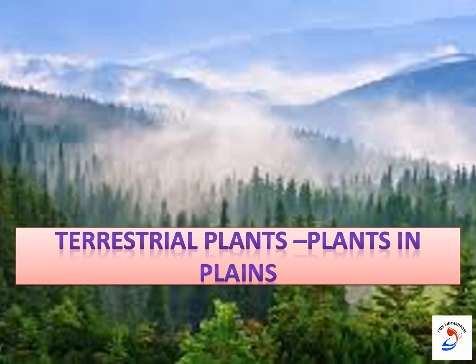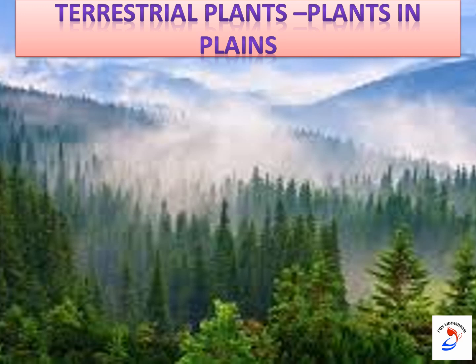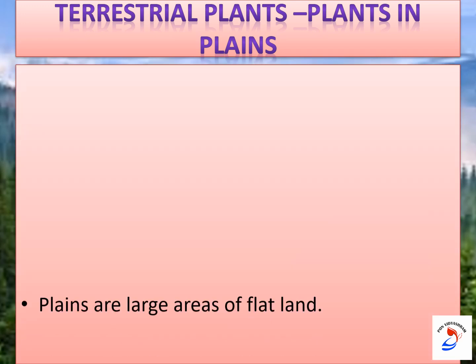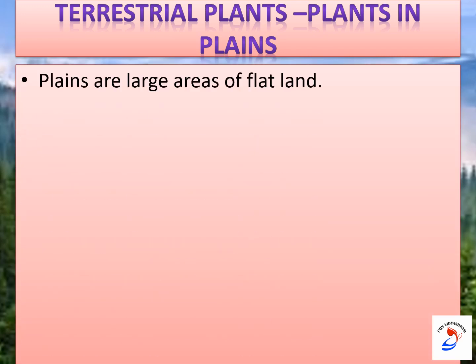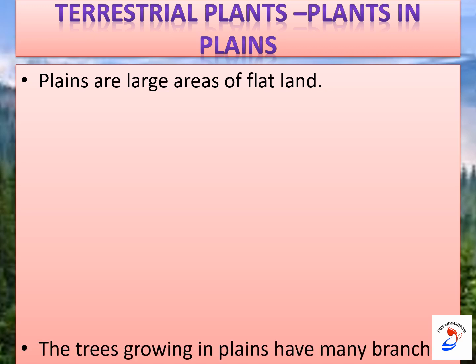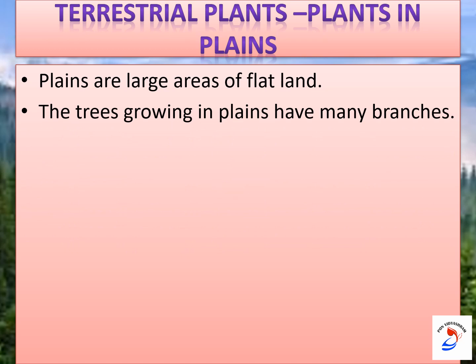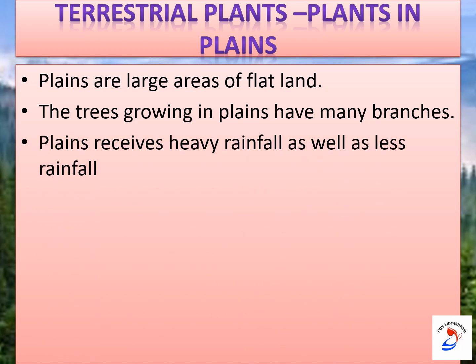Yes, children. Now we are going to learn about the plants in plains. What is meant by plains? Plains are large areas of flat land. The trees growing in plains have many branches, and plains receive heavy rainfall as well as less rainfall.